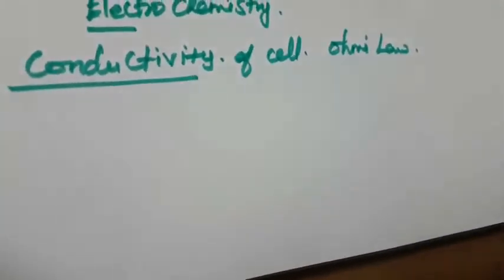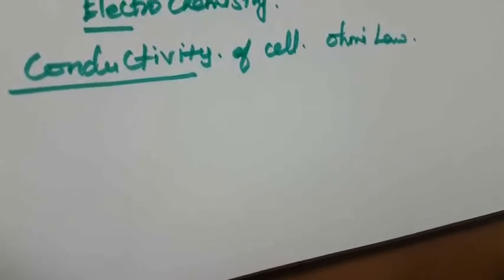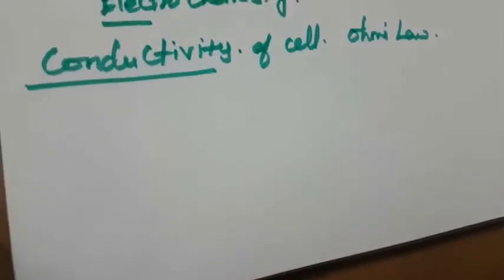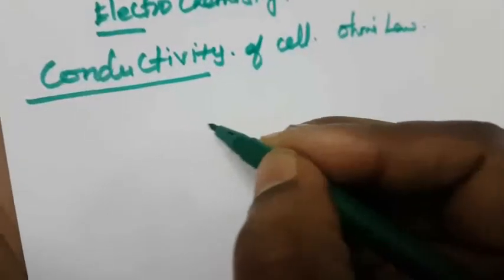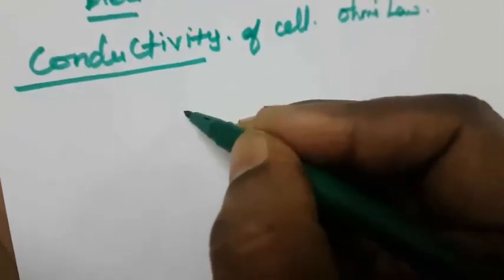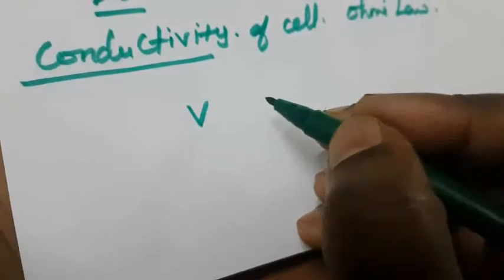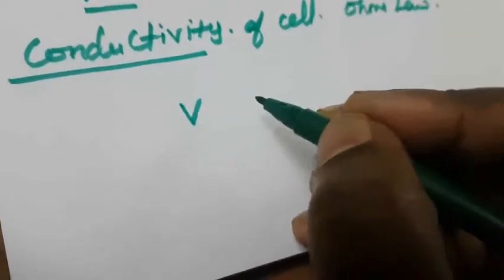Ohm's law: at constant temperature, the current flowing through the cell is directly proportional to the voltage across the cell.